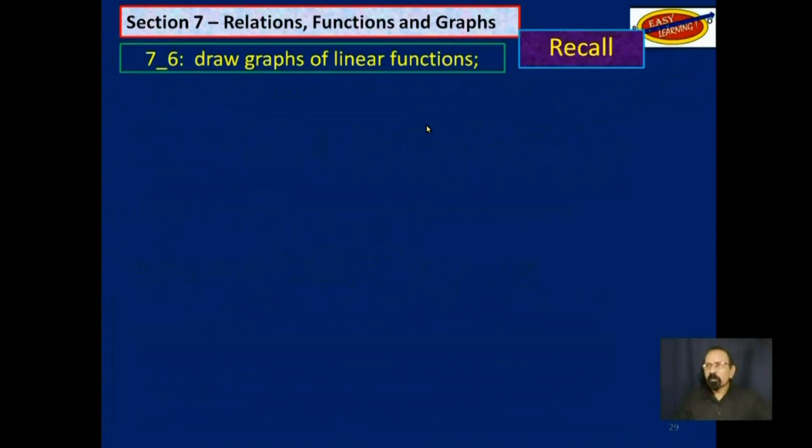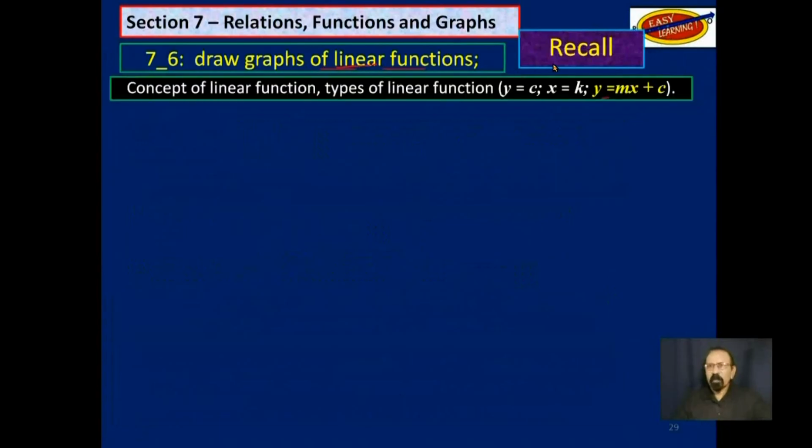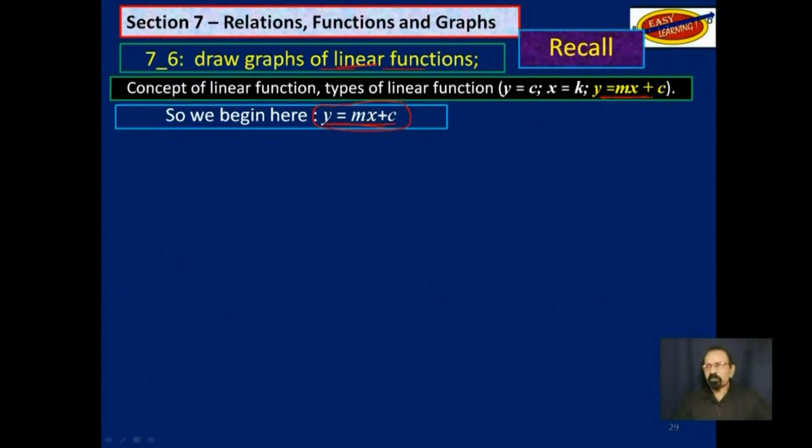So that is what we are doing for this objective. Recall also when we had to draw graphs of linear functions. This one here to be specific. So we begin here just as a reminder, because if you know how to do that, then what we have to do for this objective becomes very easy. Example 1, this was example 1 in objective 6.